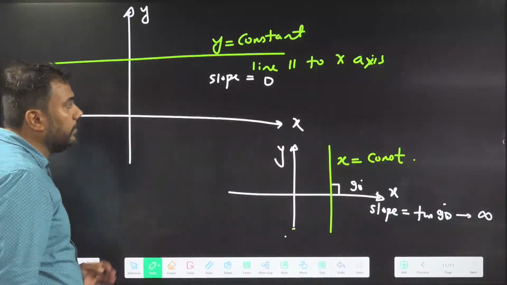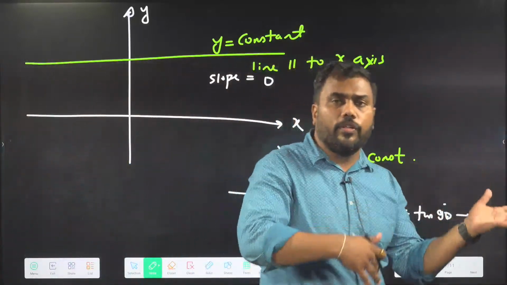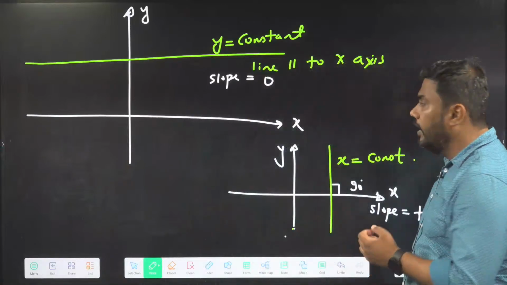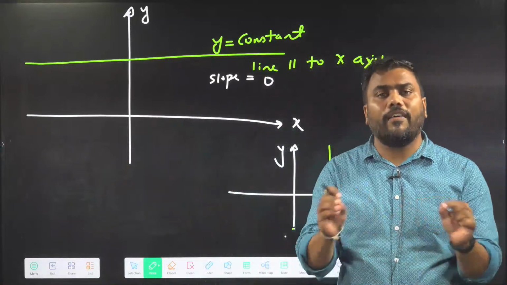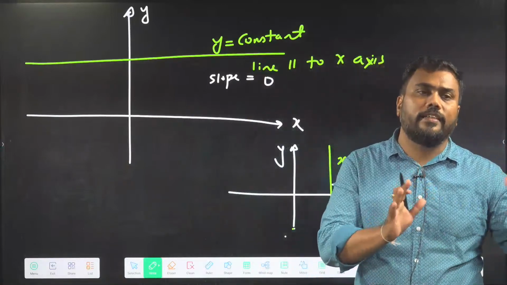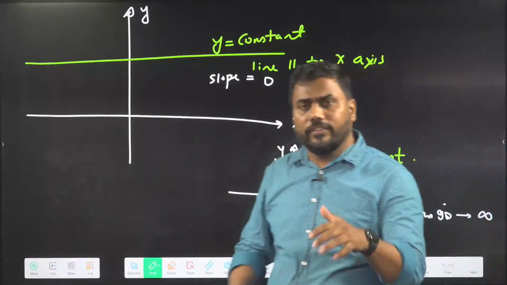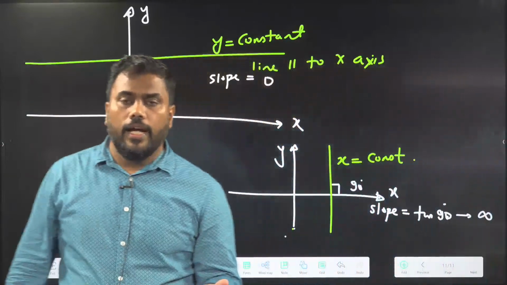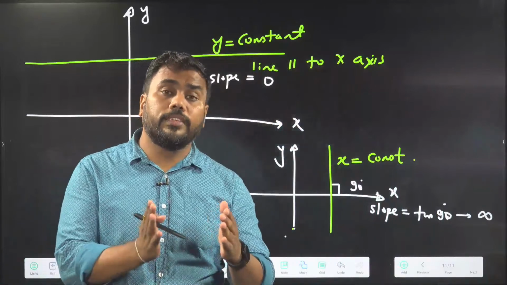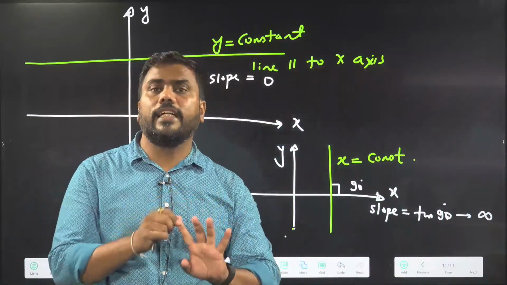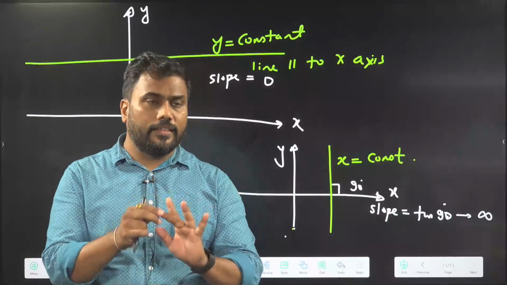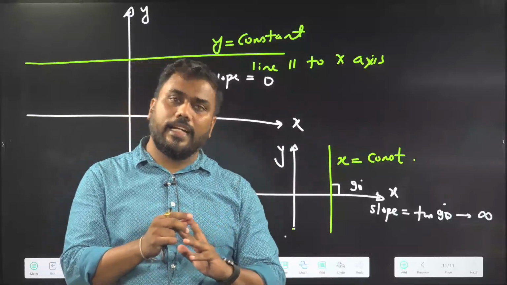So we have discussed two special cases here. Before that, we discussed the y equal to mx case. Today we have covered the graph of a straight line and the standard equation of a straight line. I have started graphs today, and in graphs we are going to learn about some standard equations. Because time is over, we'll discuss the rest in the next class.